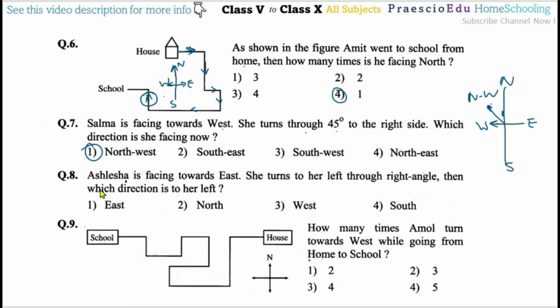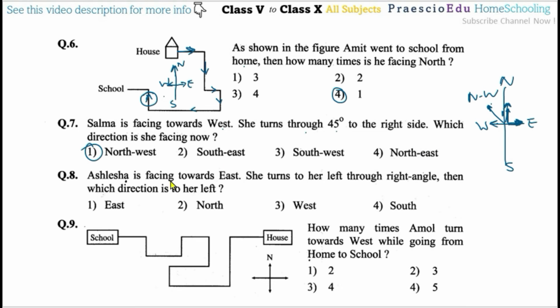Now question number 8, Aslesha is facing towards the east. She turns to her left through a right angle. Now her left is toward these directions. She is facing this way, which means her left is toward the north direction, and she is turning to the left through a right angle, so after the turning she will face the north.